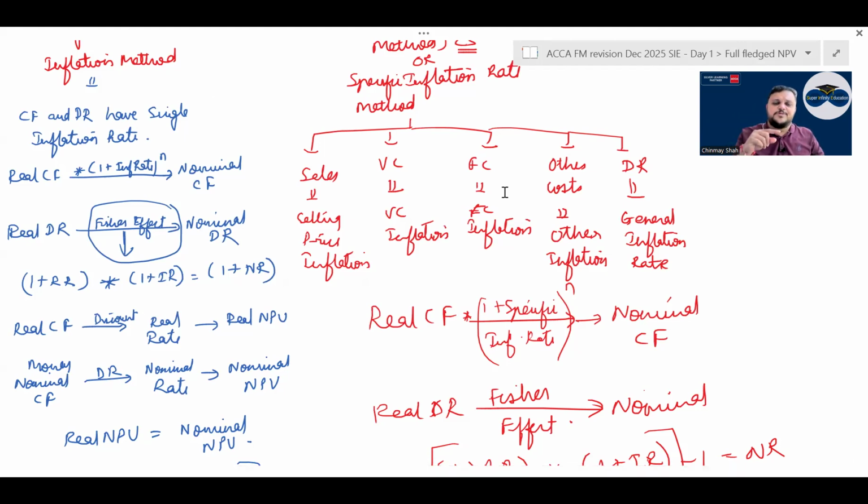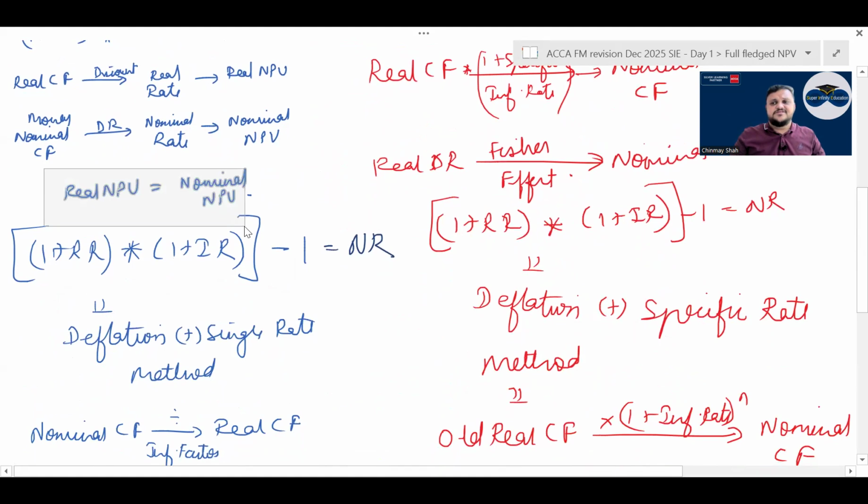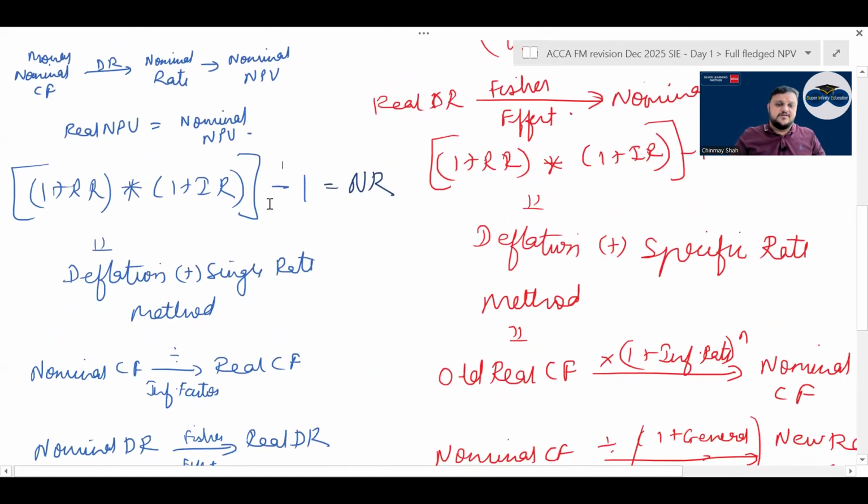From nominal to real, you come back the other way. If you want to go from the real discounting rate to the nominal discounting rate, then use the Fisher effect. The Fisher effect says 1 plus real rate into 1 plus inflation rate is equal to 1 plus nominal rate, correct? Real cash flow will always be discounted with the real rate, and nominal will always be discounted by the nominal rate. And if there is a single rate of inflation, real NPV will be equal to nominal NPV, correct? Have a look.